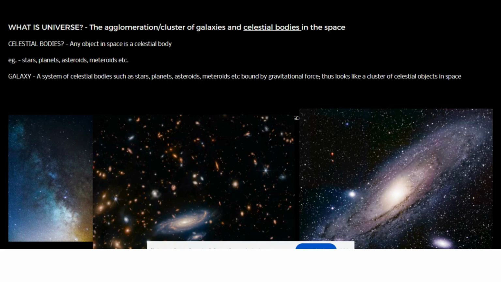We all have seen stars. We have all seen the sun. We have all seen the very basic things. Let's start with the universe. What is the universe? This is a very basic definition we'll take: the agglomeration or the cluster of galaxies and celestial bodies in the space.